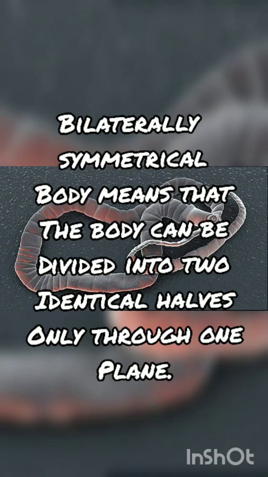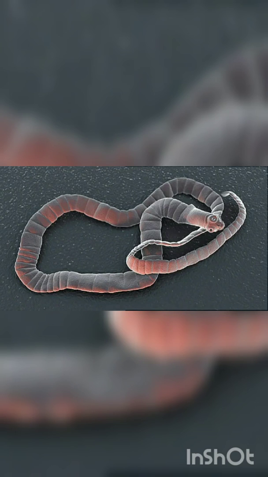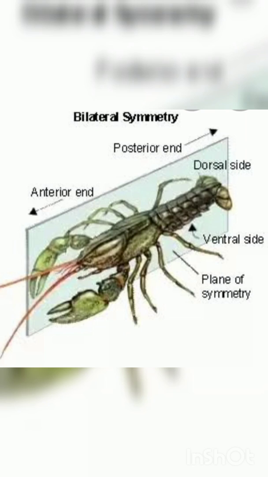That means both the halves look similar. Look at the picture. When you cut through the one plane, you get two identical halves, and the term used is bilaterally symmetrical.